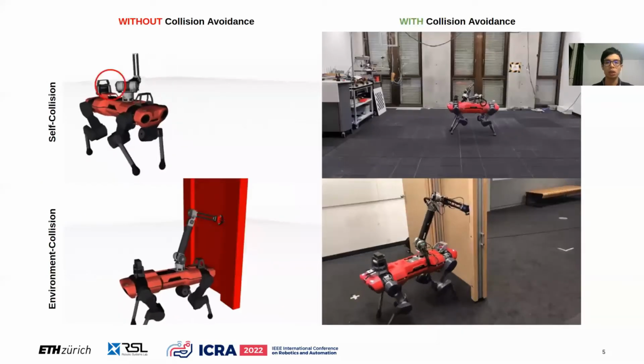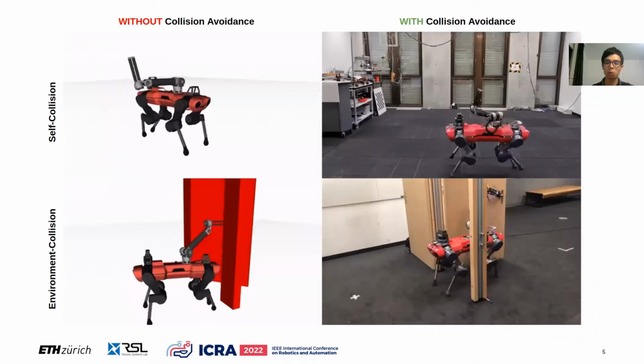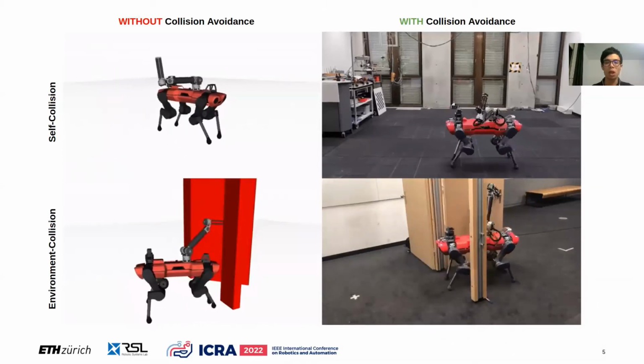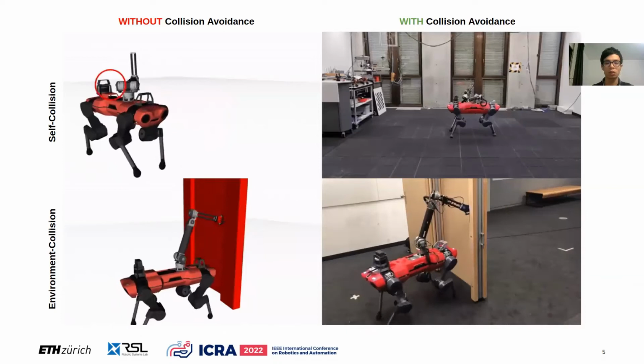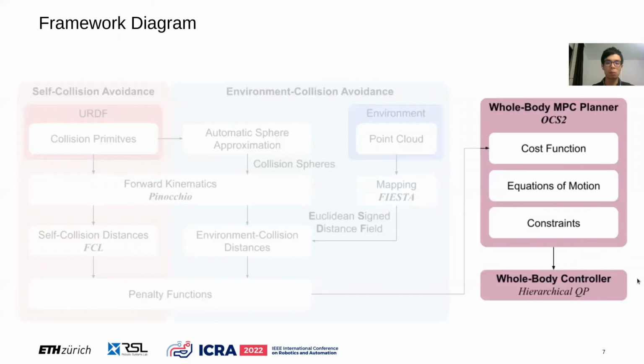Therefore, we propose a collision-free whole-body framework capable of real-time coordination between locomotion and manipulation with self-collision and environment collision avoidance. Our framework is composed of a whole-body MPC planner implemented by the OCS2 toolbox and a whole-body controller solved as a hierarchical quadratic problem.